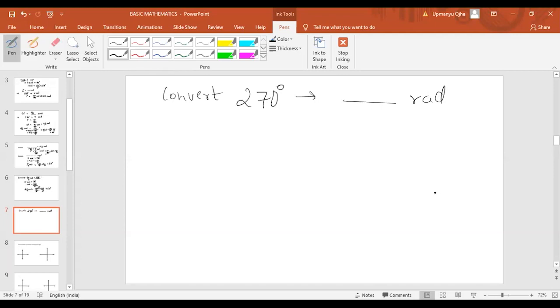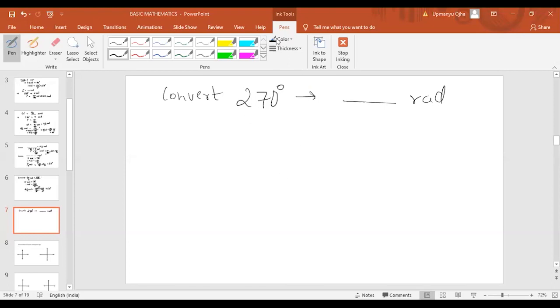The answer is 3 pi by 2. 1.5 pi is also correct. Very good. I think most of you are getting the answer correct. 3 pi by 2, yes, correct.